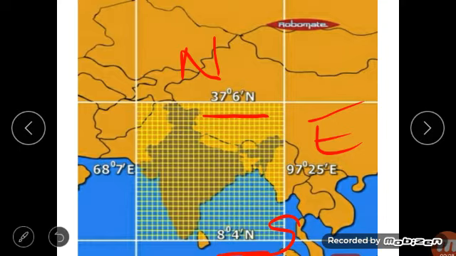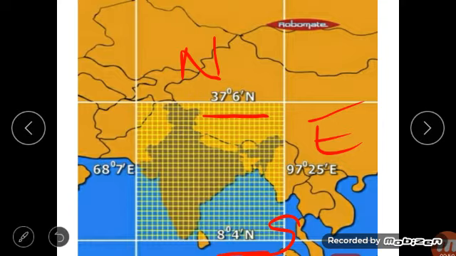What is a minute, you will be thinking? Like in your scale, centimeter and millimeter are there, in the same way a minute is the smaller unit to measure latitude and longitude, which are measured in degrees.